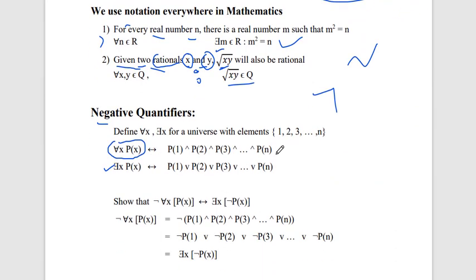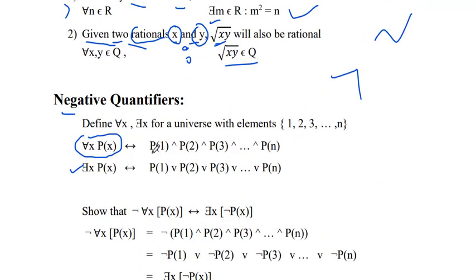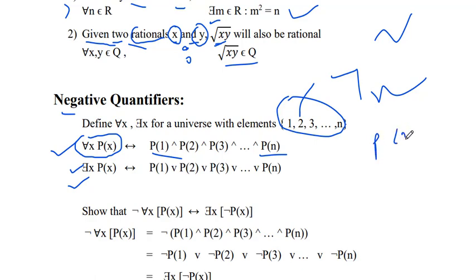Here you can see P1 and P2 and P3 and Pn, for all values of x. Now let's say for some value of x. Suppose there are n elements, and in between, P2 becomes true and P3 becomes false.